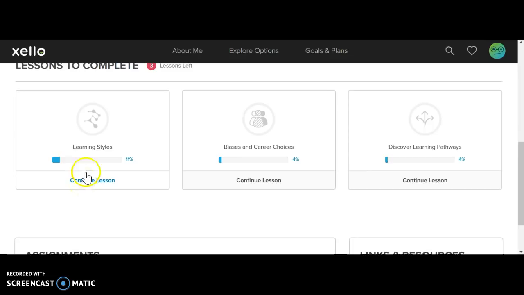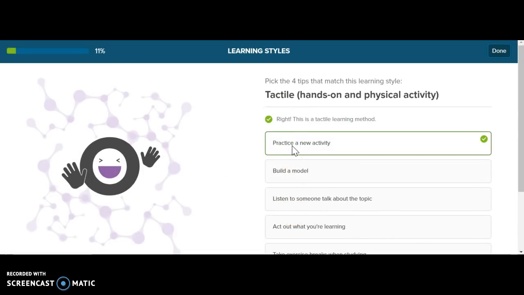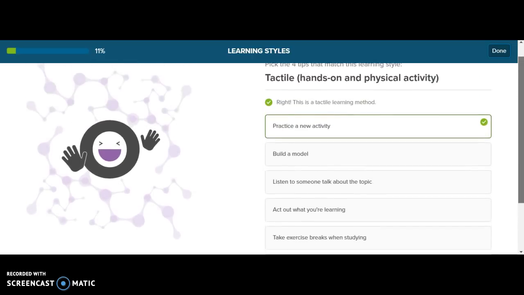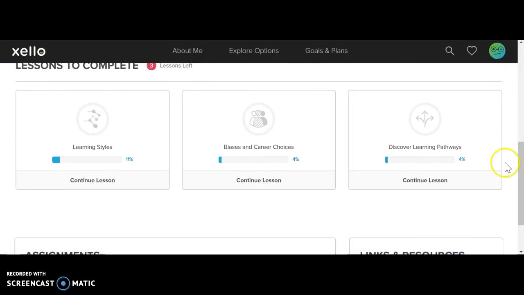You'll just go through the lessons, you'll click on the different choices, and again, it's no concern. You'll do this by yourself, and this is just for you to learn a little bit more about yourself and about the different things that make you tick. And when you're done, you just click done and you are good to go. I'm going to post this in Google Classroom, so if you have any questions, you can come back and look at this again on your own time.